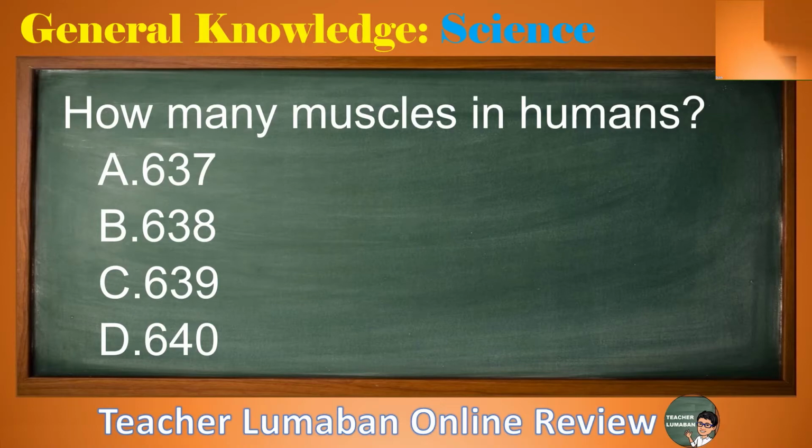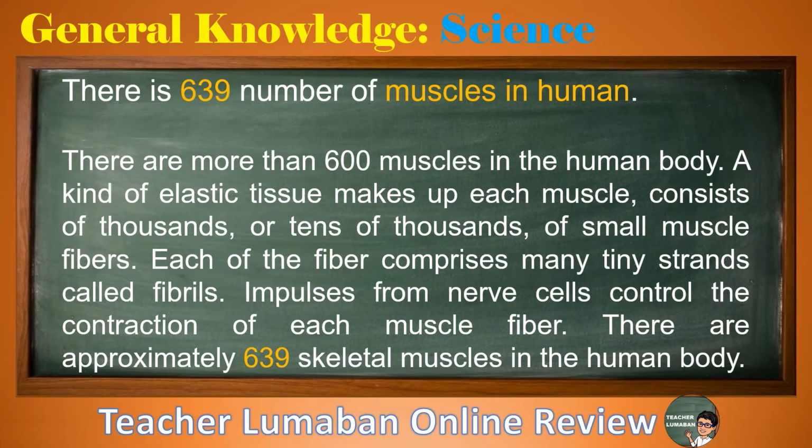The correct answer is letter C, 639. There are 639 muscles in humans. There are more than 600 muscles in the human body. A kind of elastic tissue makes up each muscle, consisting of thousands, or tens of thousands, of small muscle fibers. Each fiber comprises many tiny strands called fibrils. Impulses from nerve cells control the contraction of each muscle fiber. There are approximately 639 skeletal muscles in the human body.